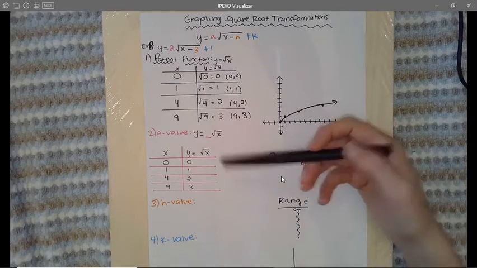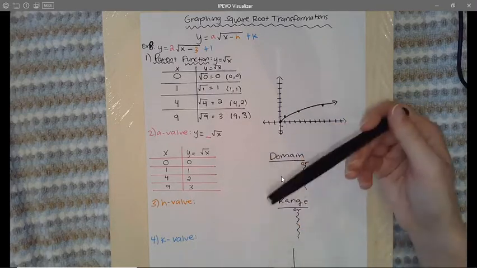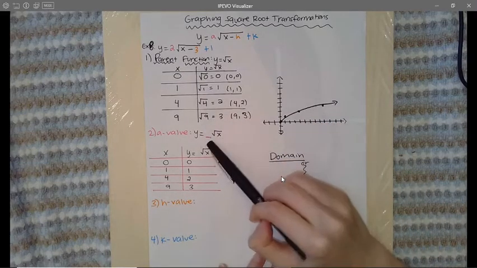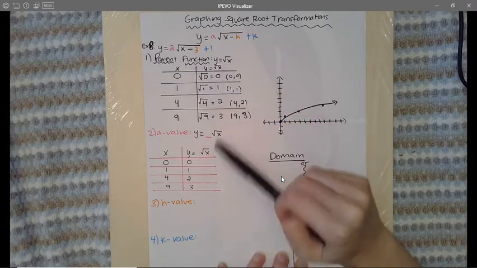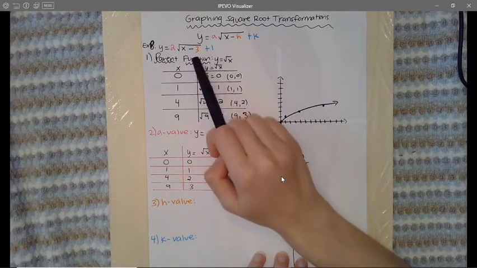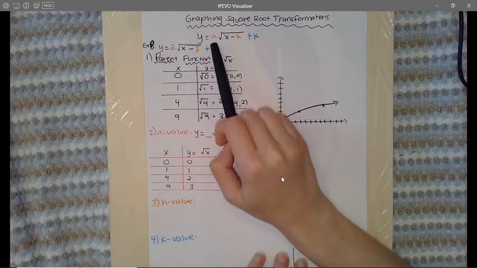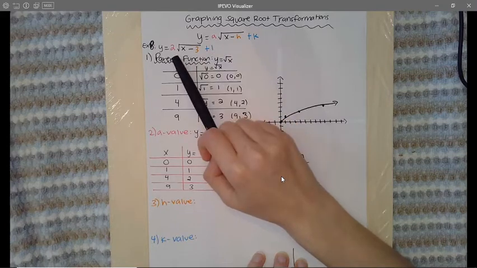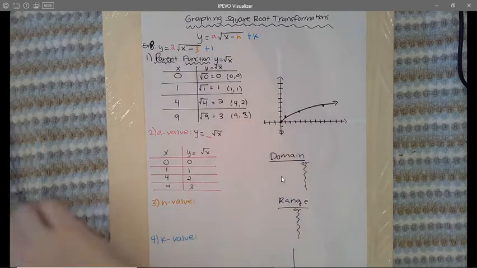So I always like to do the a first just to make my life a little bit easier. I'm going to add on to my parent function the a value. In my equation y equals 2 times the square root of x minus 3 plus 1, which number is the a value? Well, the a value is the number right in front of the square root, which happens to be 2 in this case.